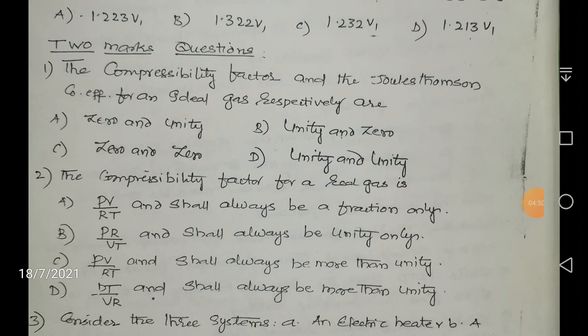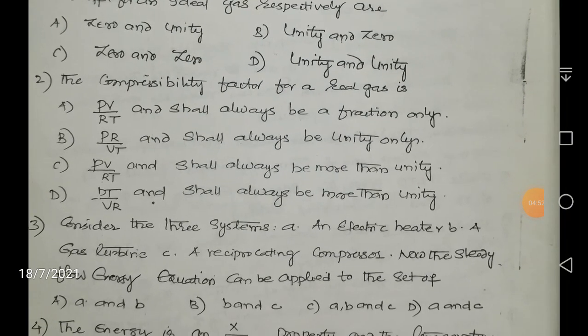Here unity means 1. I hope you all know that. Right, next, the compressibility factor for a real gas is, okay, he is saying that, is it the ratio PV by RT and shall always be